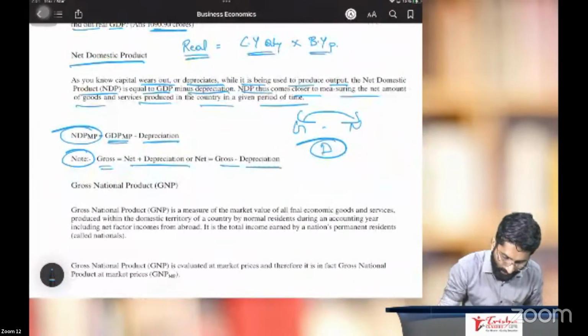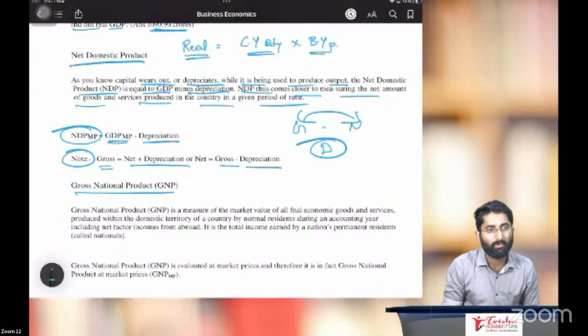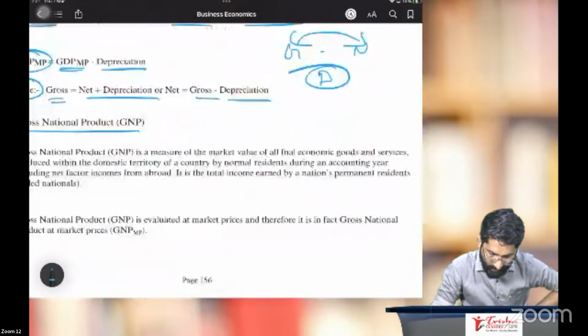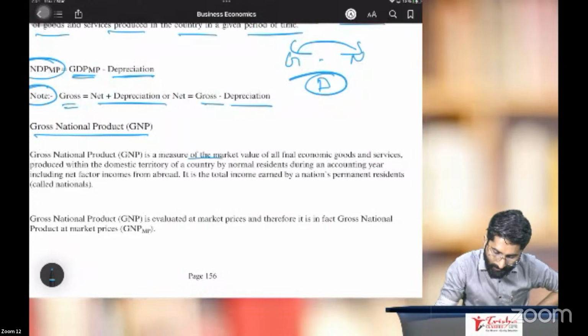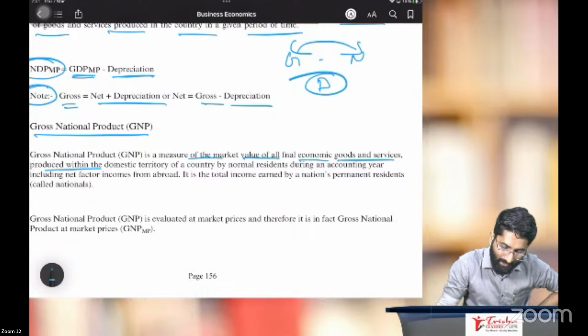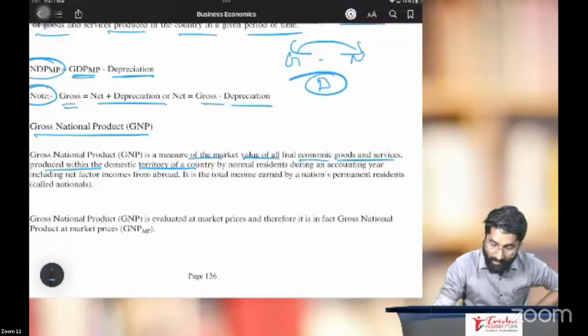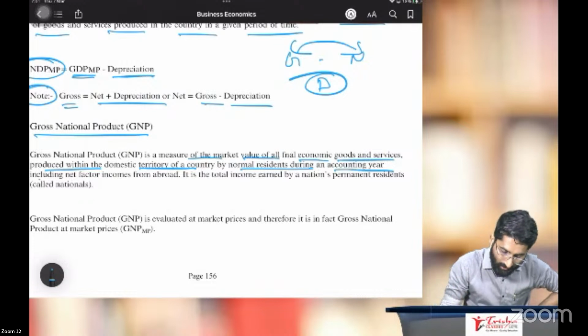What is given here, sir? Gross national product. What is gross national product? Gross national product is a measure of the market value of all final economic goods and services produced within the domestic territory of the country by normal residents during an accounting year, including net factor income from abroad.